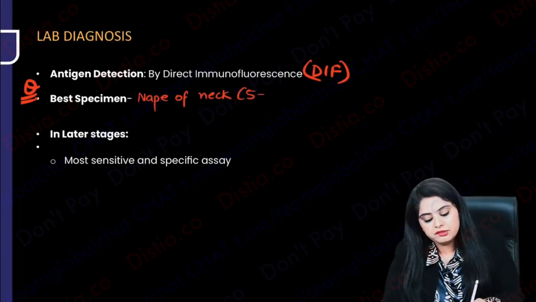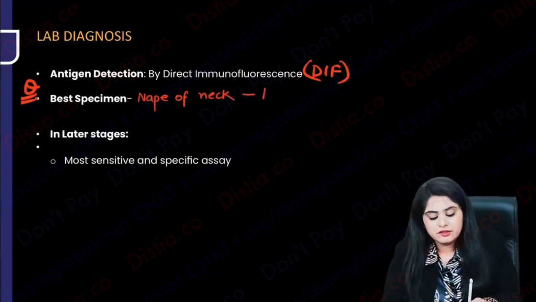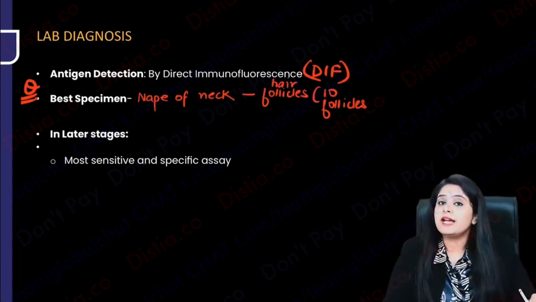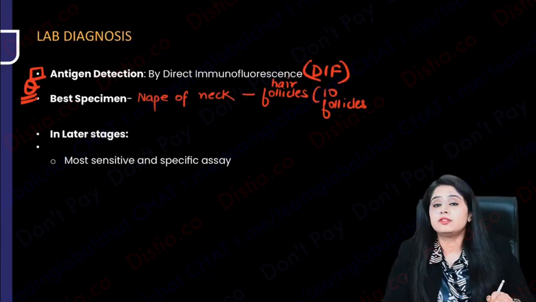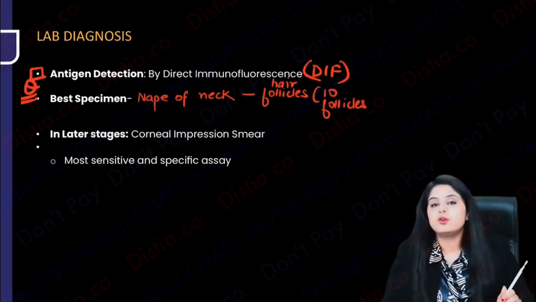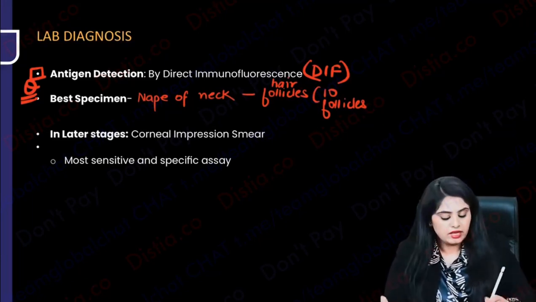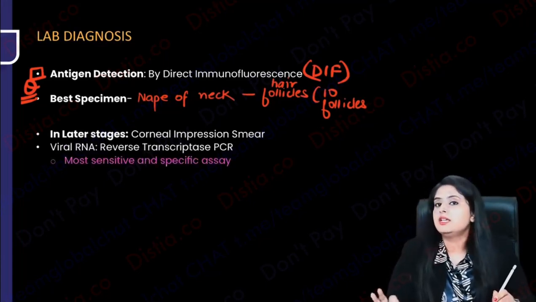So can I say that from the nape of neck, if I take a 5 to 6 mm sample, or rather than learning the dimension, you can say from the nape of neck I am interested in the follicles, and they say that at least 10 follicles should be collected. Which follicles? Hair follicles. That is said to be the best sample in which I will get the antigen detection by direct immunofluorescence. However, in later stages, of course, you can even take the corneal impression. But what is always the most sensitive and specific method? Ma'am, nothing can beat a polymerase chain reaction. That is genetics.